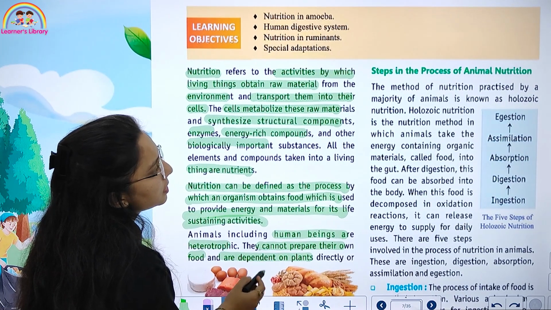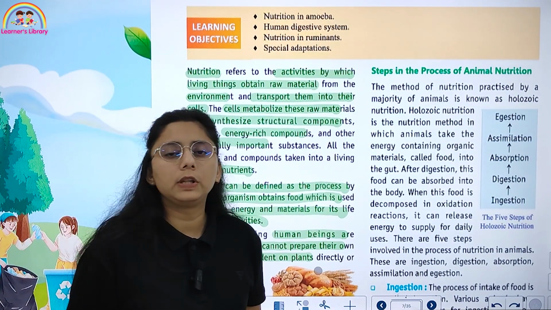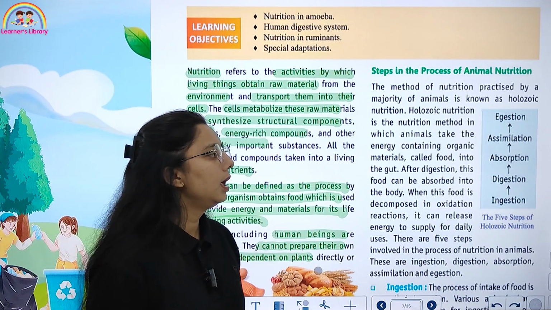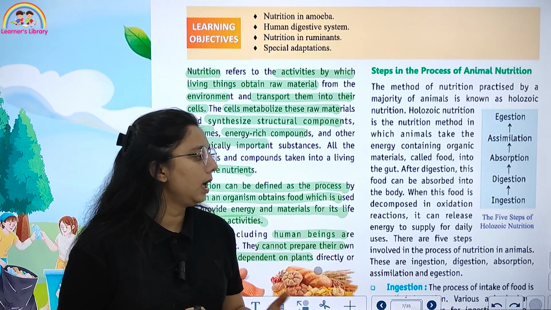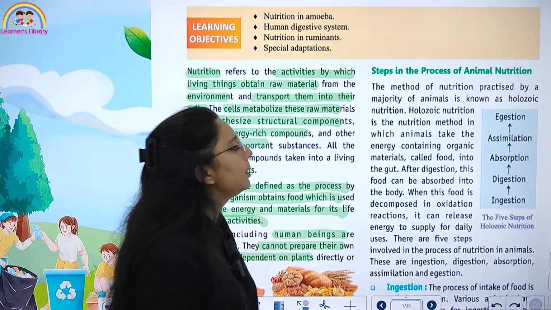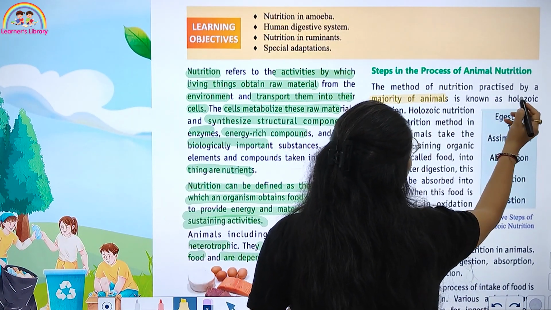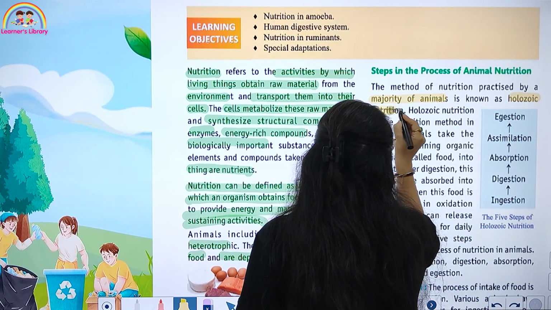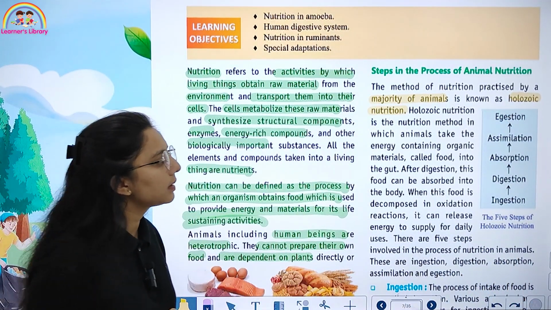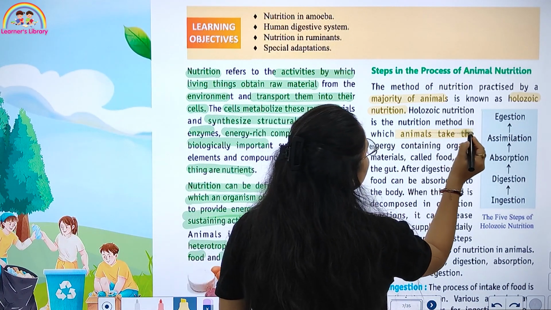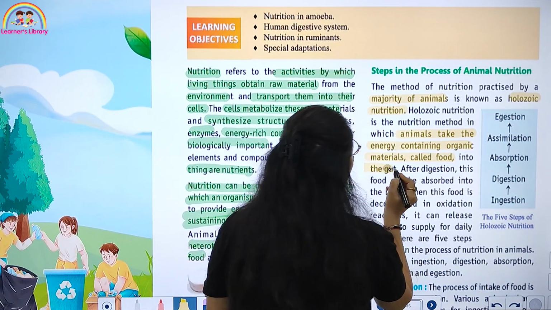What are the steps in the process of animal nutrition? First of all, we have ingestion, digestion, absorption, assimilation, and egestion. Now, the method of nutrition practiced by the majority of animals is known as holozoic nutrition. In holozoic nutrition, animals take the energy-containing organic material called food into the gut.